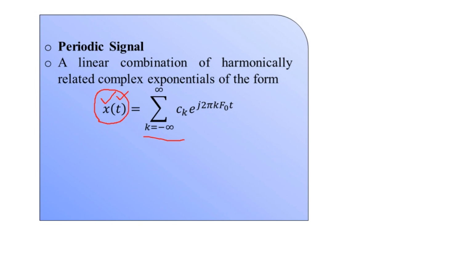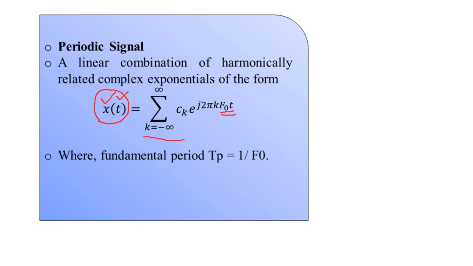Now in this particular representation, the important term is capital F0 here. Capital F0 can be obtained by taking the inverse of the fundamental time period. In general, the fundamental time period can be denoted as capital T sub x p here, and it is again, the other way around, the inverse of this fundamental frequency F0 here.